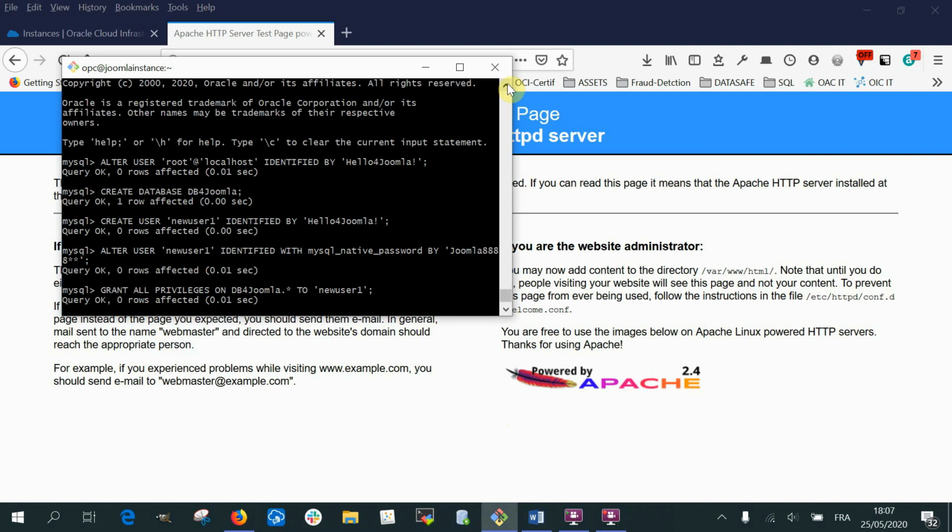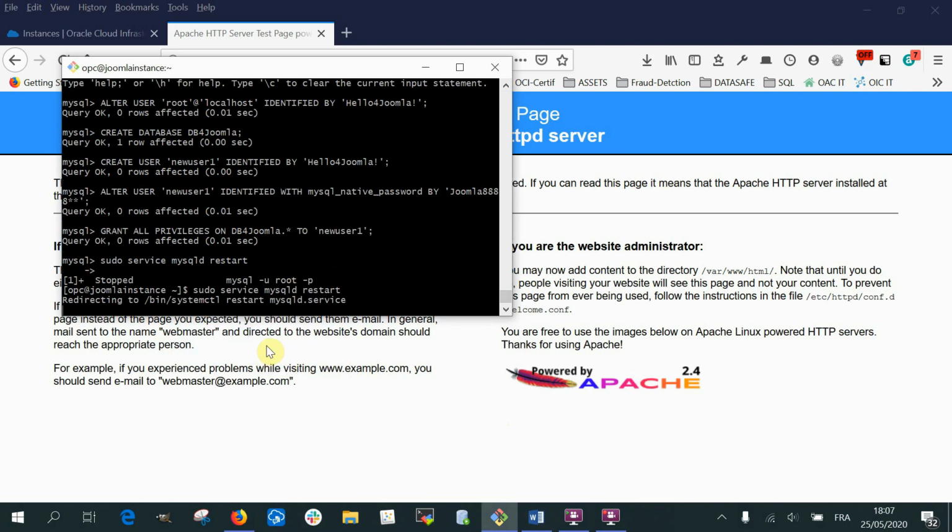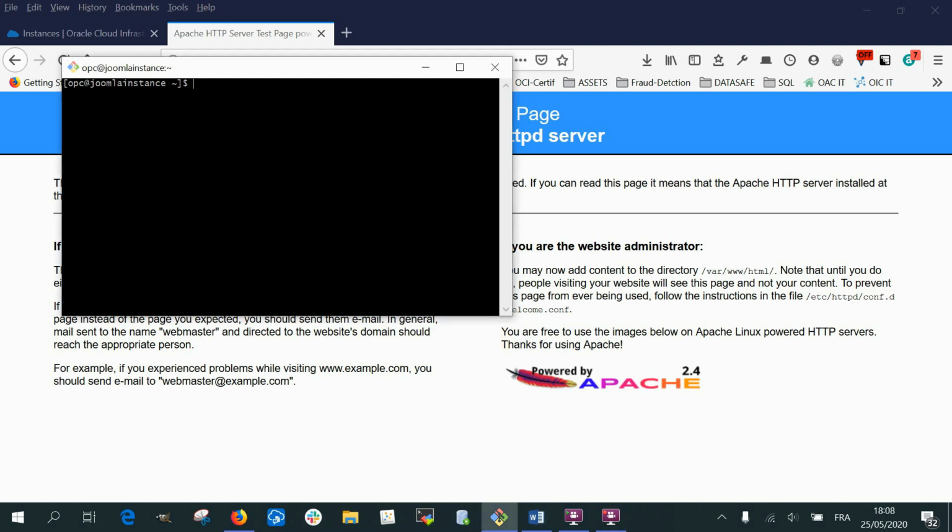Here we go. So now I come back to my prompt and we will restart the service, MySQL. So next step now, I will clear. The next step now is to install Joomla.